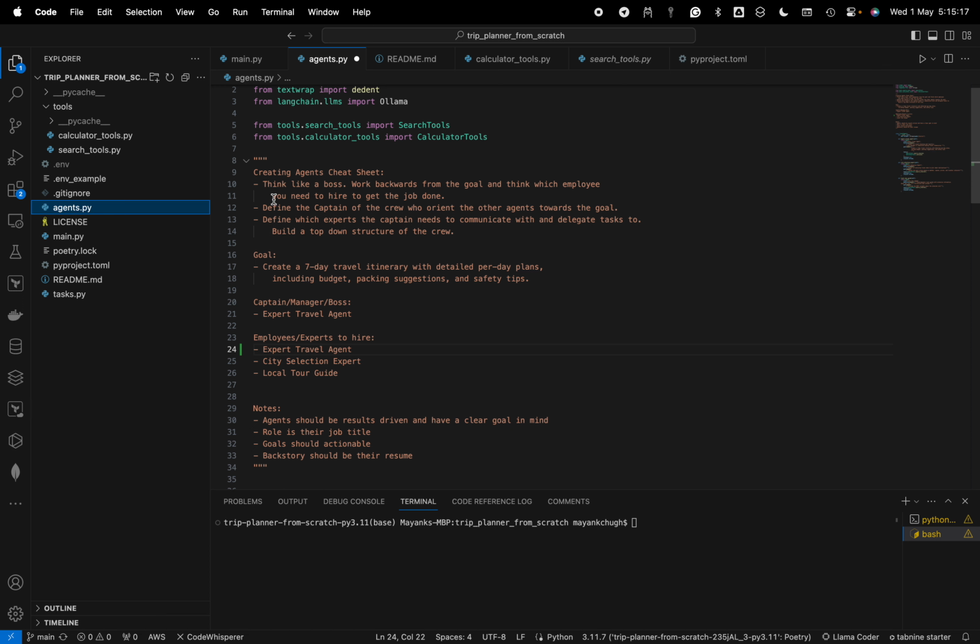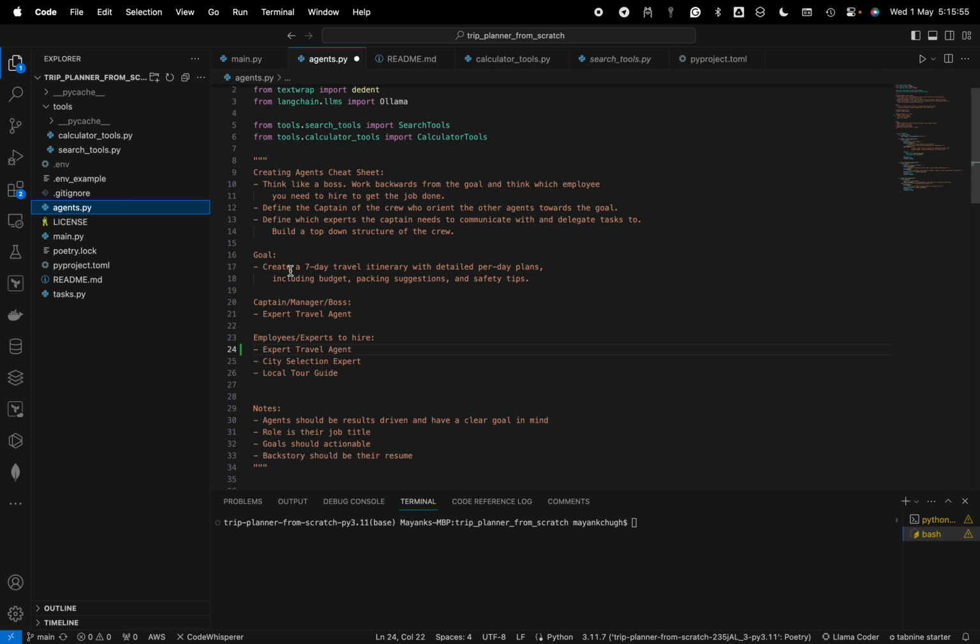We have a creating agent cheat sheet. Think like a boss, work backward from the goal, and think which employee you need to hire to get the job done. This is just an example. So define the captain of the crew who orients the other agents toward the goal. Define which experts the captain needs to communicate with and delegate tasks to, to build a top down structure of the crew.